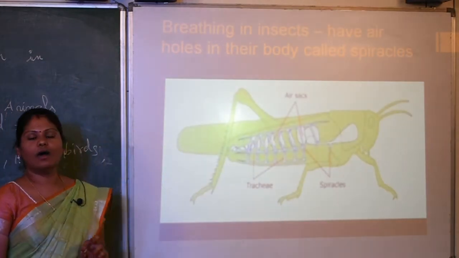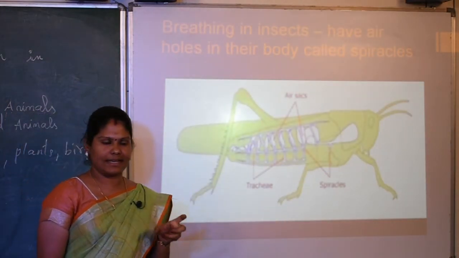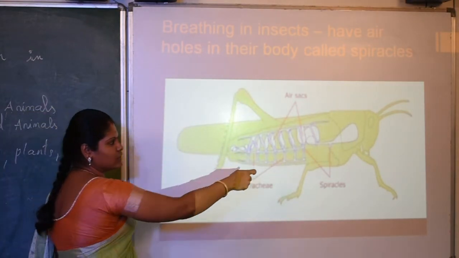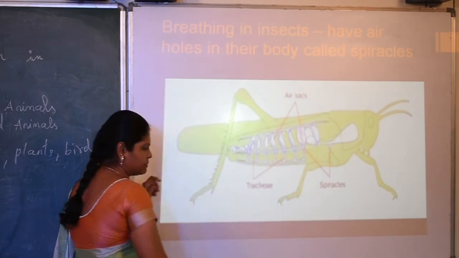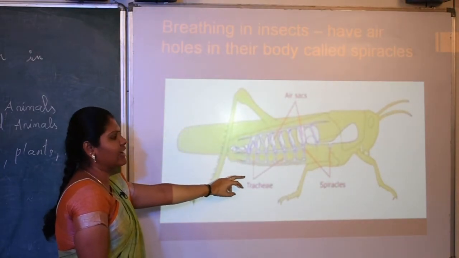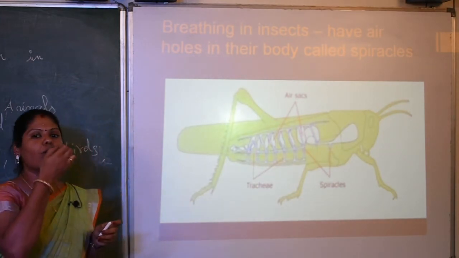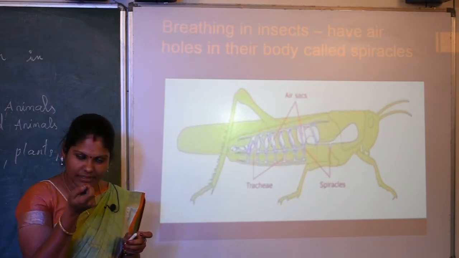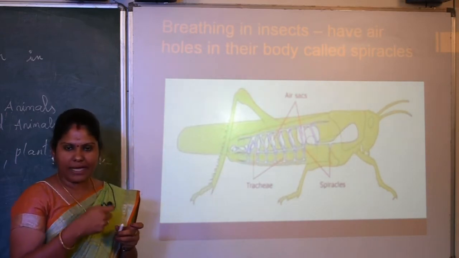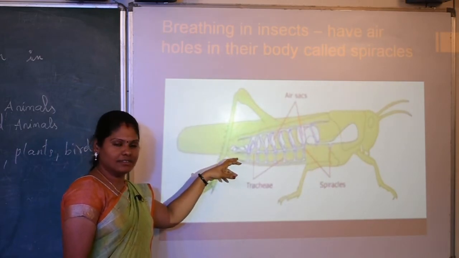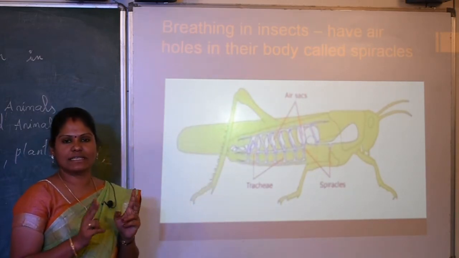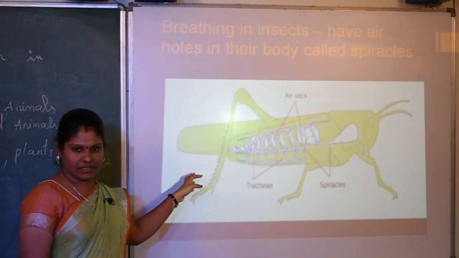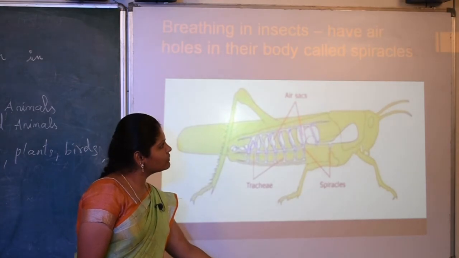Okay, the next is how breathing happens in insects. Insects have air which enters through the openings of the body. These are called tracheae, otherwise called spiracles. It has a small pipe through its nose or mouth. The air it breathes enters through the pipe and gets into the tracheae. The tracheae separate the oxygen and the carbon. Once it breathes, the air which goes out is carbon dioxide. In the same way, cockroaches also breathe.